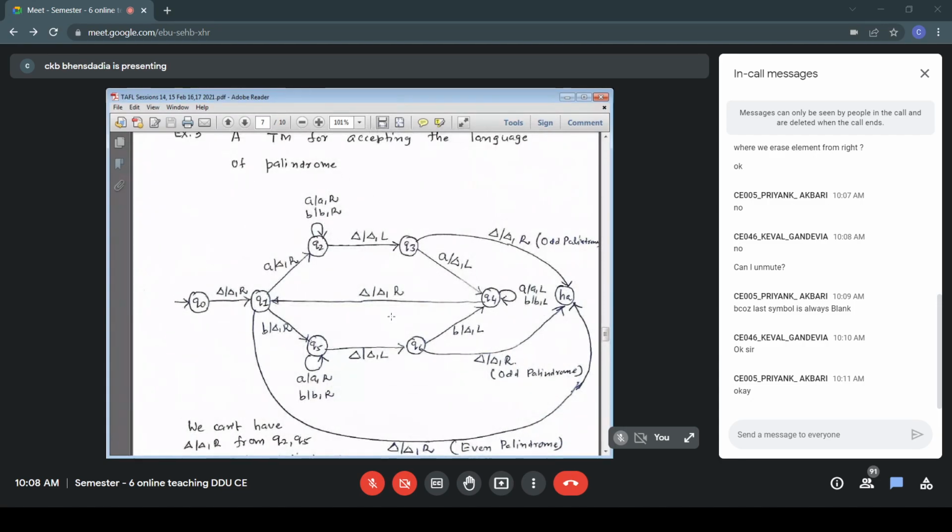One more case is remaining, the case of non-palindrome. How to handle it? Keval or Priyank? Anyone can unmute and answer.